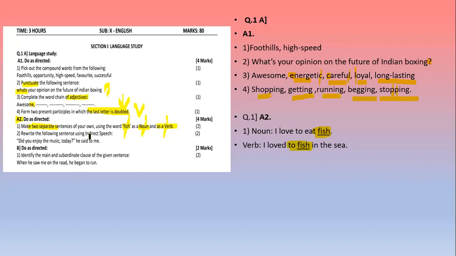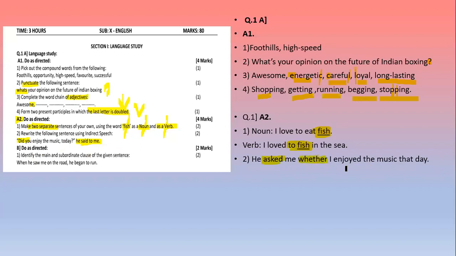Let's see the next. Rewrite the following sentence using indirect speech. Did you enjoy the music today? He said to me. Now children, this sentence is in direct speech, where the person is speaking to someone. He is speaking to me. Now we have to change it to indirect. So: he asked me whether I enjoyed the music that day. Because this sentence is in question form, that's why asked is used. And instead of whether, we can also use if.